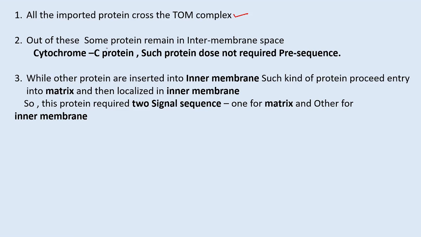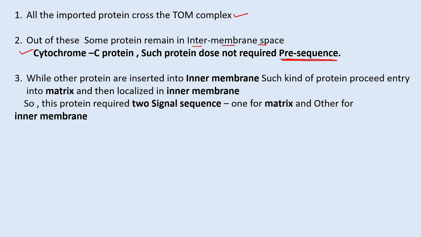Out of all these proteins, some proteins remain in the intermembrane space, like cytochrome C. Such types of proteins do not require the pre-sequence. So this is one unique example.